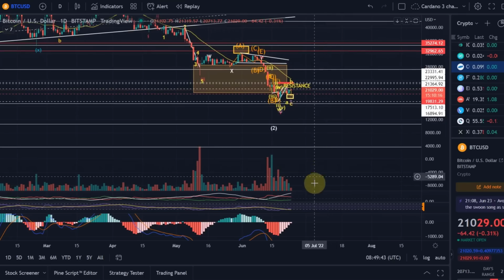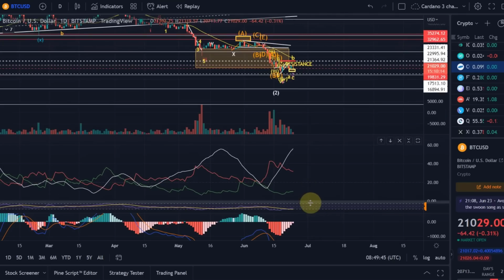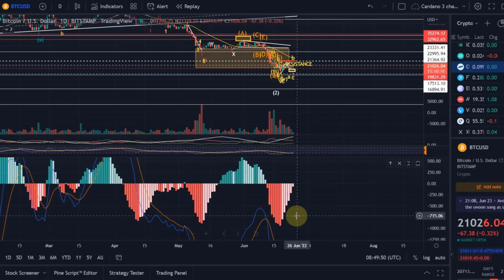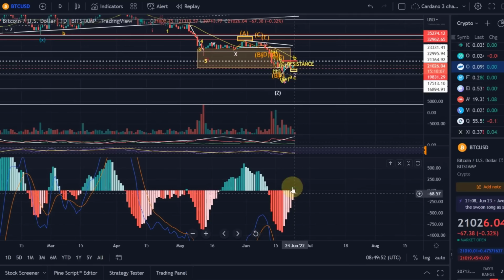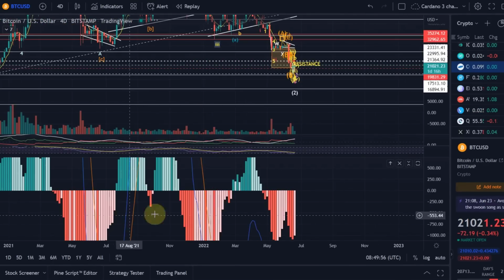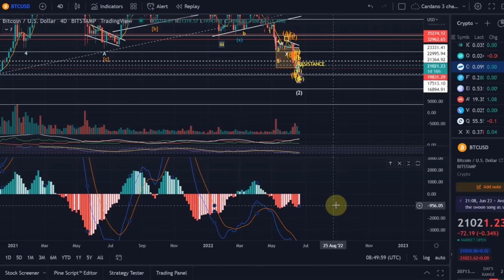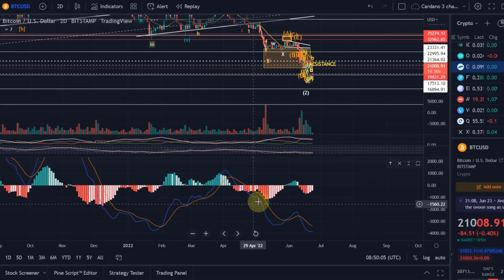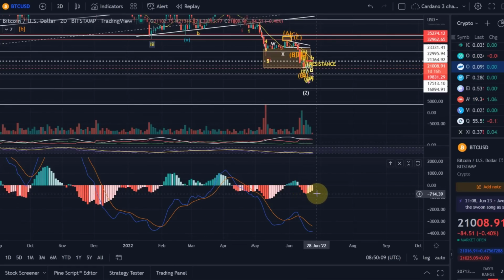Now, there is much more hope, and this is starting to get evident in the indicators. So MACD is probably going to print a bullish crossover here, which gives hope. Not only on the daily, but on the 4-day, we now see a first turnaround as well. It's a bit too early on the 4-day, but you start to see negative momentum reducing on the 4-day chart, and the 2-day is much further ahead.